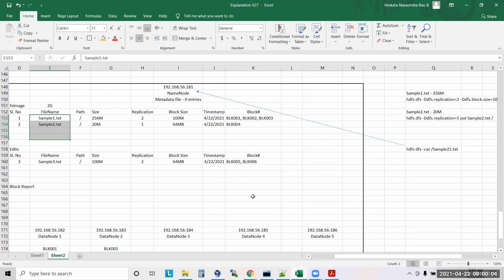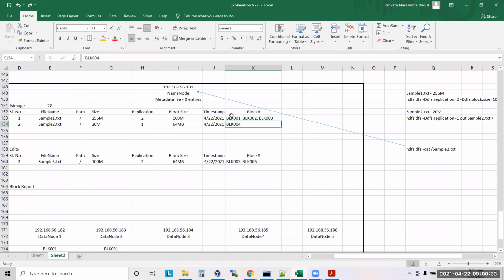But let's say now somebody typed the correct file, sample2.txt. It checked here, it is not there. Then it checked inside this, it is there. Now the name node found the entry sample2.txt. Now it understands the size is 20 MB. The replication factor is 1. The block size is 64 MB. So now what is the block number for this?